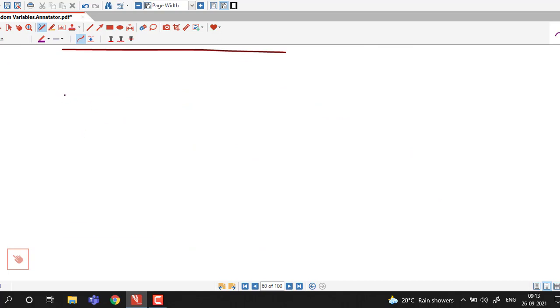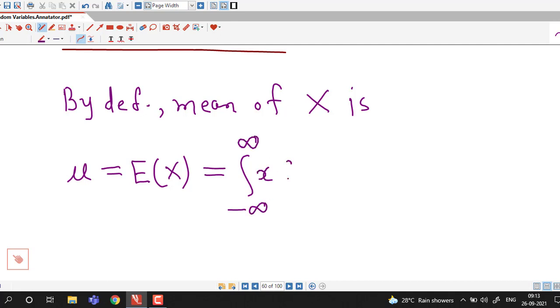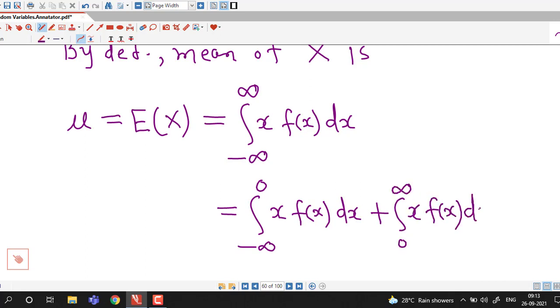So for mean, we start by definition. By definition, mean of exponential random variable x is mu equal to expected value of x, integral from minus infinity to infinity of x times density function with respect to x. Now this we can write as a sum of two integrals, integral from minus infinity to 0 and integral from 0 to infinity, because our density function is different for non-negative and negative values.